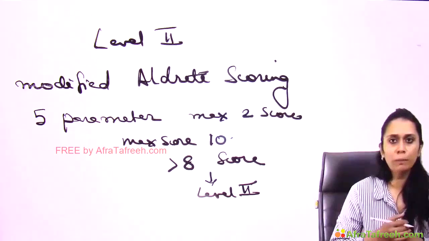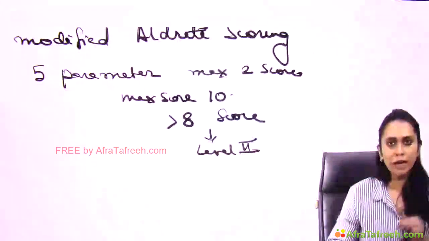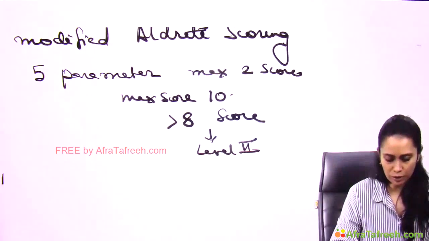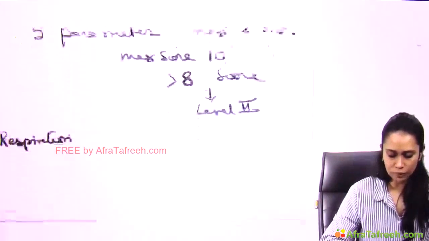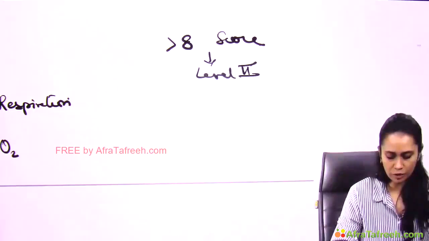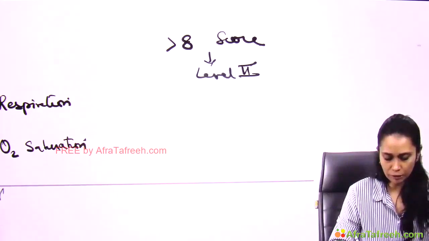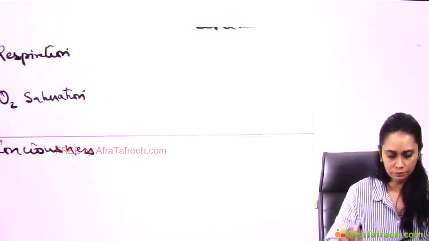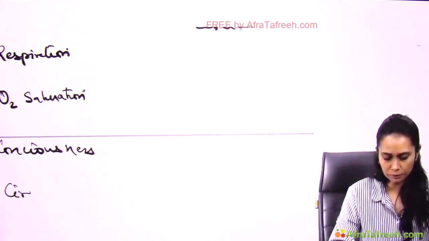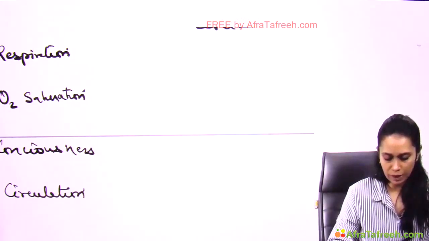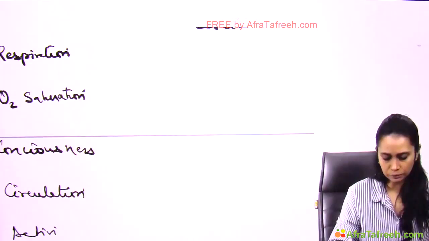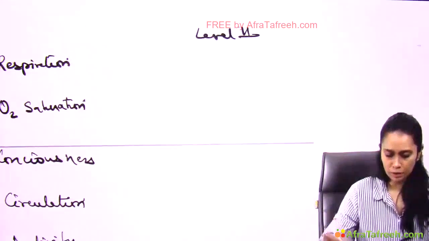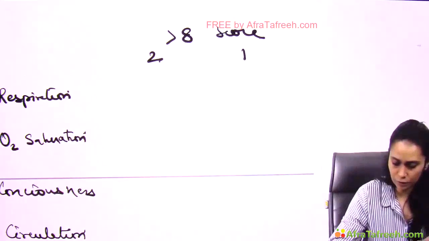Now, what are the parameters involved in modified Aldrete scoring? We have to see the respiration of the patient, the oxygen saturation of the patient, the consciousness of the patient, the circulation of the patient, and activity. Now we have 2, 1 and 0.